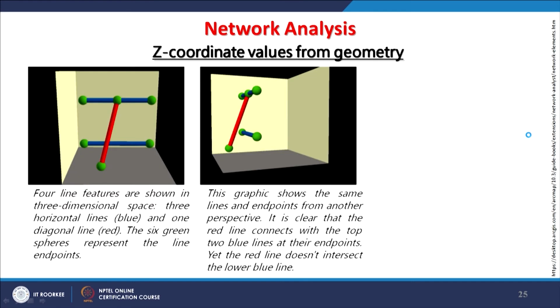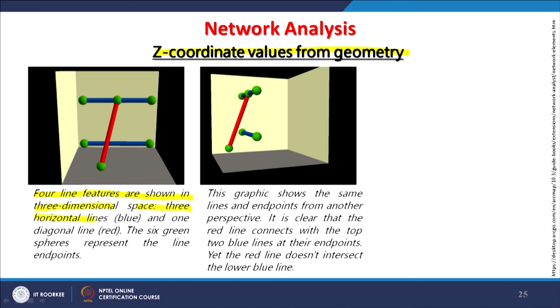features. Now, how these things are organized, we can understand through this 3D perspective view, where we have z coordinate values from a geometry. So, these are 4 line features shown in 3-dimensional space: 3 horizontal lines, though it looks inclined in this view, but you can see that this is also horizontal, and the other one and this one.